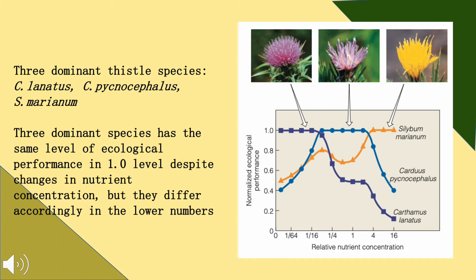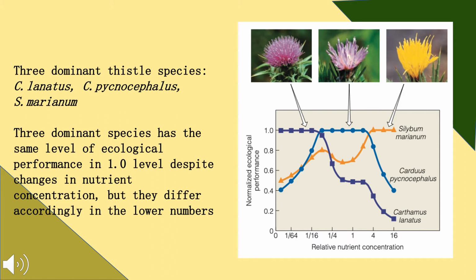It is important to note that there are 2 results that emerged from the first experiment. First, plants grown in mixture differed in pattern from the response of the monocultured plants. This is because there is competition in the mixed group. And secondly, the competitive abilities of each species change along the nutrient gradient. These can be seen in figure 13.8.